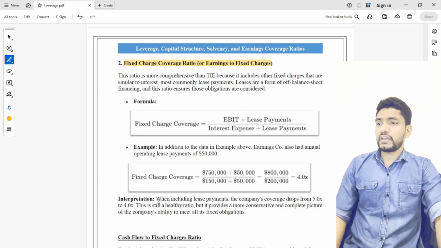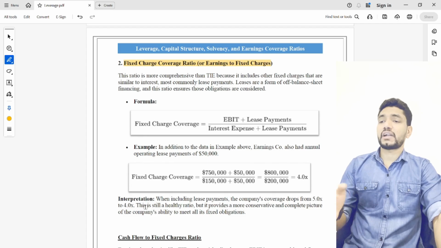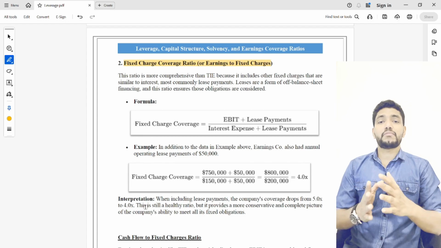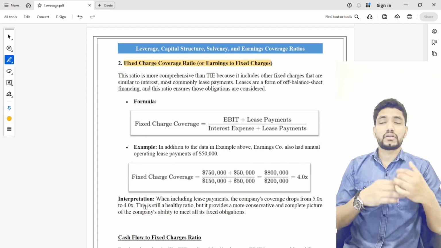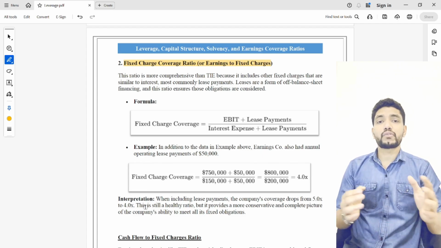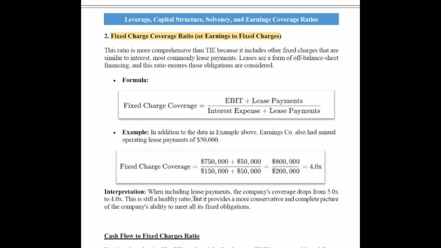So when we include this payment, the company's coverage drops from 5 to 4. Again, this can be considered a healthy ratio because the company has the ability to pay its total fixed obligations 4 times by using its operating income or EBIT. The total fixed charge coverage ratio provides a more conservative and complete picture of the company's ability to meet all its fixed obligations.